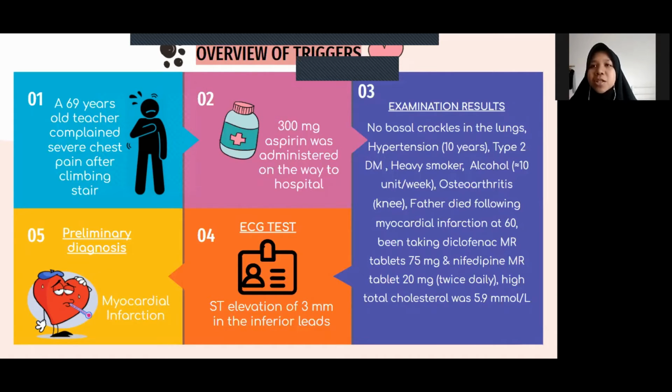He has hypertension for 10 years, and also type 2 diabetes mellitus. He's a heavy smoker, and he has been taking alcohol for 10 units per week. He has osteoarthritis on the knee, and his father died following myocardial infarction at 60. And he has also been taking diclofenac MR tablet 75 milligram and nifedipine MR tablet 20 milligram twice daily. And he has a high total cholesterol level.